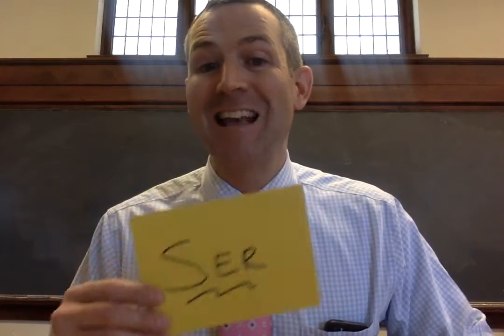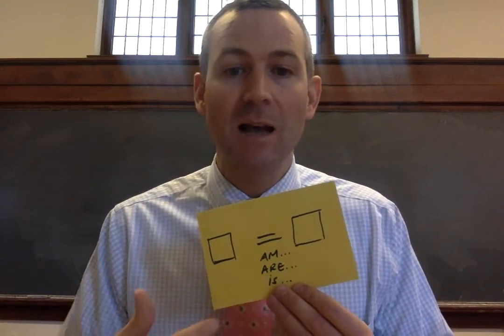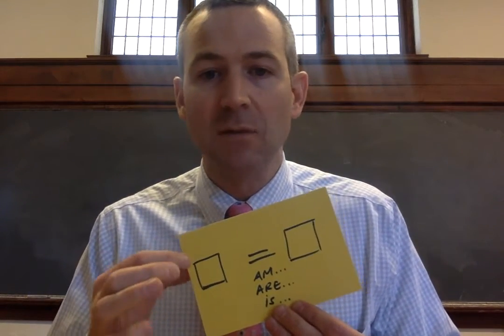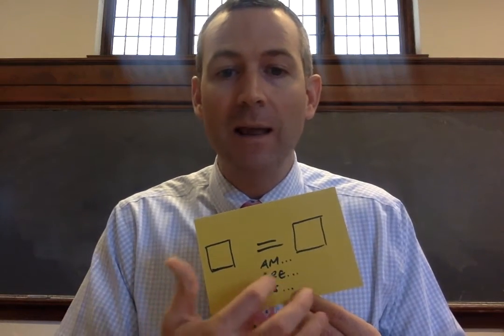The verb to be. Right now, it's important that we remember that ser works like an equal sign, right? Remember math class, right? This side of the equation has to equal that side of the equation. So when we're using adjectives, whatever we say over here, whatever's happening over here, am, are, is, equal to whatever is happening over here, right?